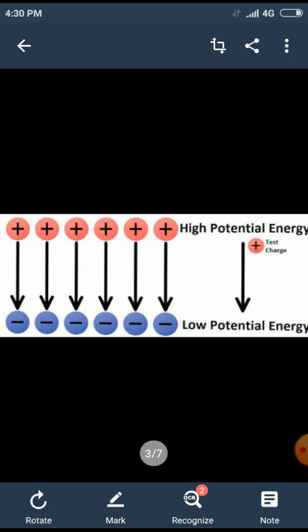We also know that the number of protons and the number of electrons in an atom are equal. But when two bodies are rubbed over one another, some of the electrons from one body will be transferred to the other.